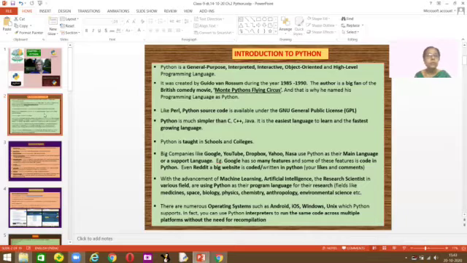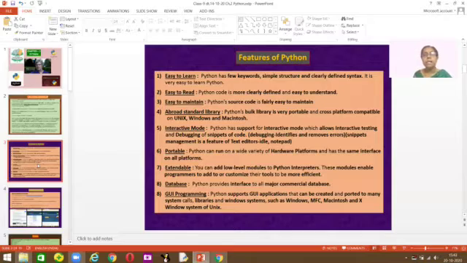I hope you understood more about Python. Now, what are the features of Python? As I told you, it's very easy to learn because it has a simple structure, very few keywords, and clearly defined syntax. In Java you have public static void main and all that, but here you use simpler English that you can understand. It's very easy to read and understand Python code because it's written in a clear, simple language.